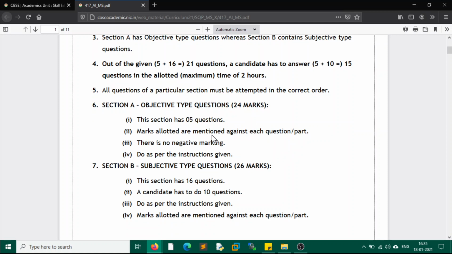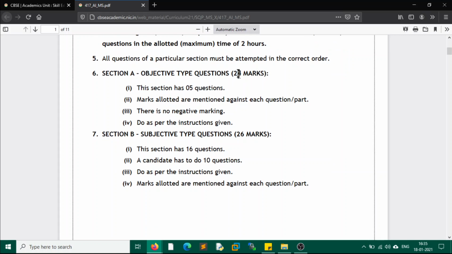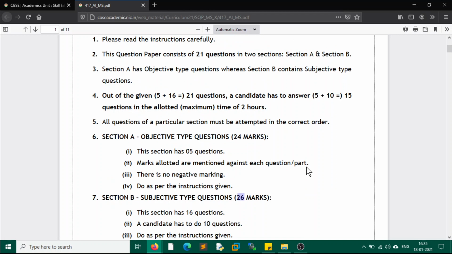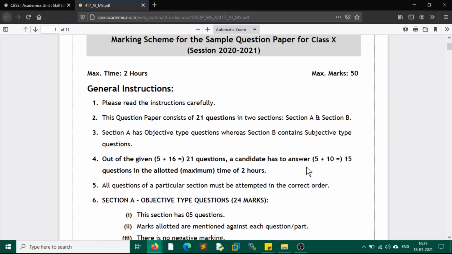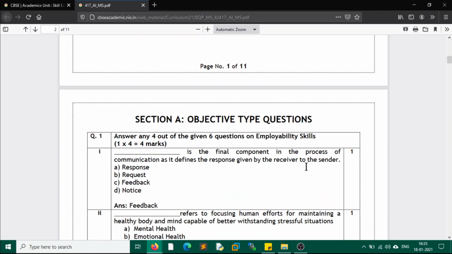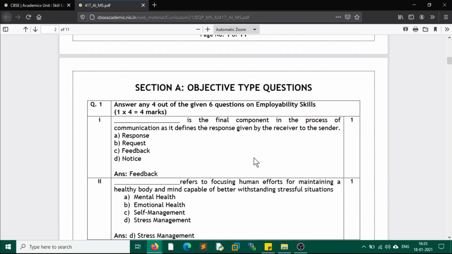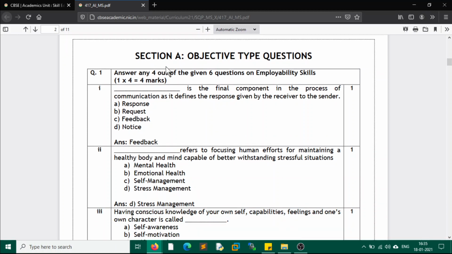Section A will contain objective type questions of 24 marks, and section B will contain subjective type questions of 26 marks. So this was the basic information about your sample paper, and this is the kind of paper you are going to get in your examination. Let us go through the question paper along with the solution provided on the CBSE website, and you can download it. I'll be giving the link of this paper in the description as well. So let us start with question number 1a.